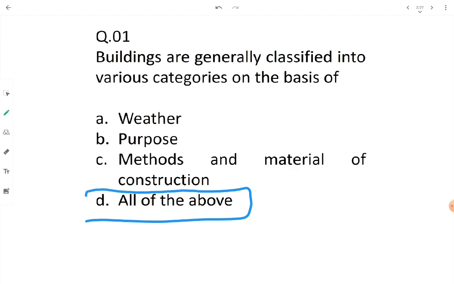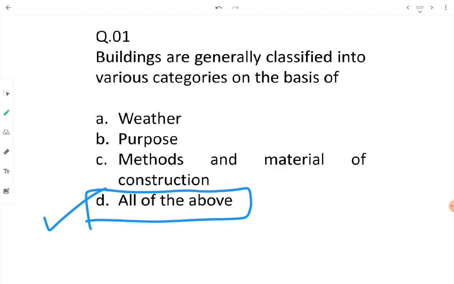See, buildings are classified or divided with respect to the region and the weather in that region. With respect to the purpose, whether we have to live there, means whether the building is to be used for residential purpose or for some fabrication purpose as per institute, as a mercantile building or a processing or sheltering building. With respect to the purpose, the buildings are also classified. Then what kind of method and what kind of materials were used for its construction also make another classification for the building. That's why the answer is option D, all of the above.